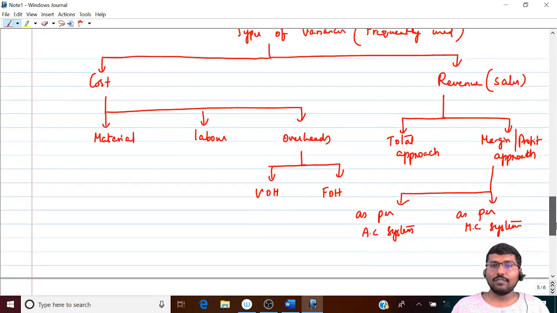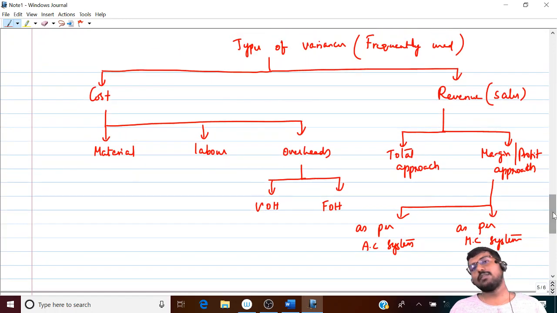So this is not the end of it. Is it clear? These are all the variances that we will most frequently be calculating. It's not like this is the end of the line and an exhaustive list. No. The number of variances is going to be very much bigger than this. Right? All of you.